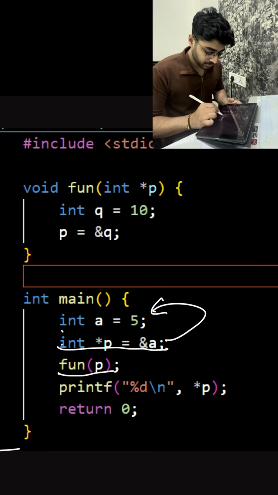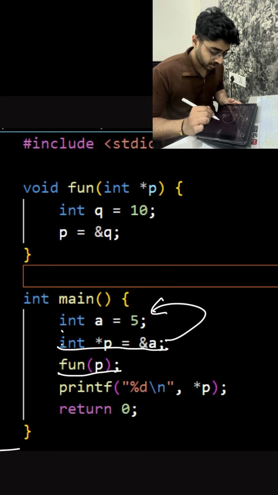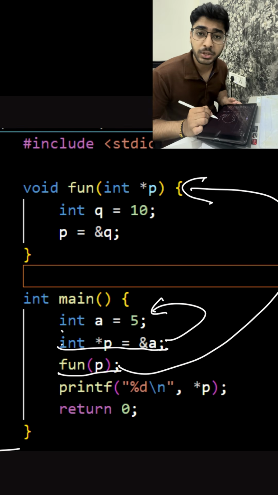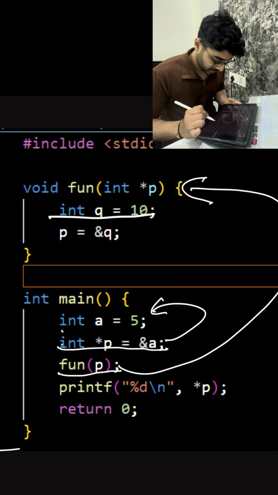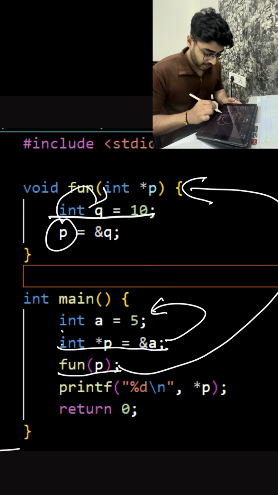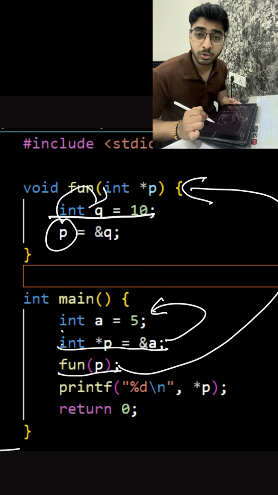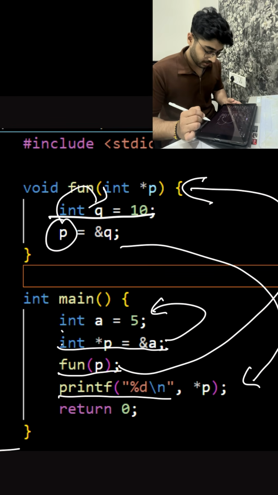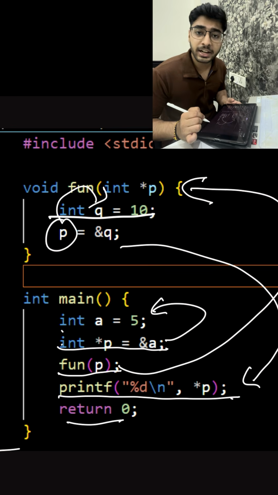And we pass this p pointer to another function where it gets reassigned to another integer q whose value is 10. After returning back to main, we try to dereference the pointer p to see what it is storing now. This code is expected to print 10, but strangely this prints 5. So what's happening here? And the reason is very simple.